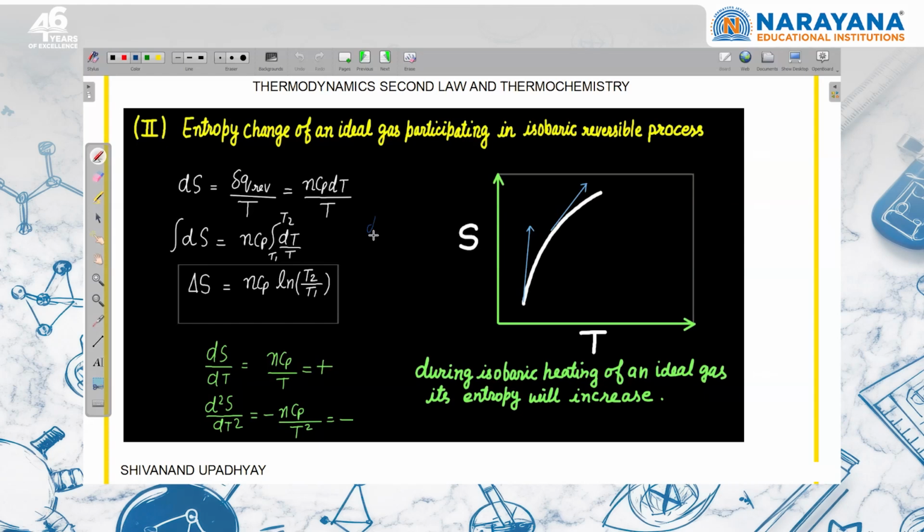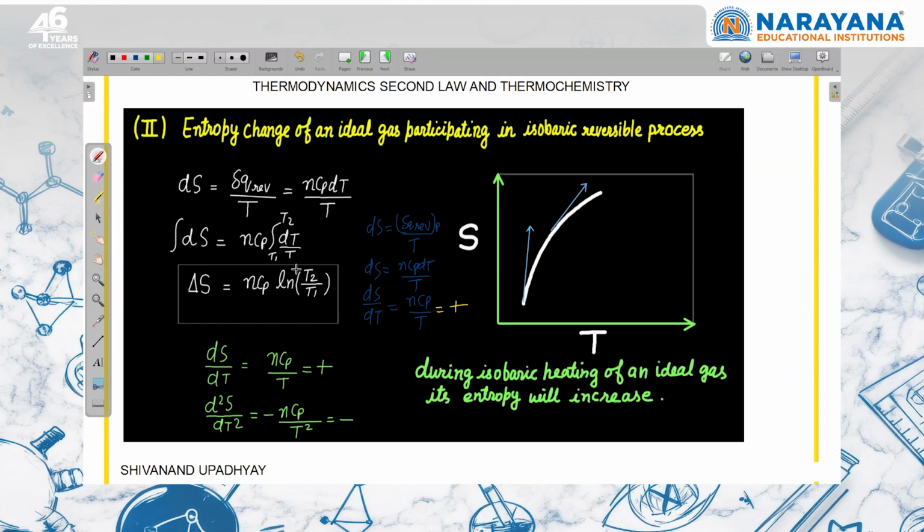We have started that entropy change is equal to dq reversible upon T. Since the process is isobaric, I can write dq reversible at constant pressure as n Cp dT upon T. So from here we can write that dS upon dT is equal to n Cp upon T, right? So this value is going to be positive. That's why the slope on this entropy versus temperature graph is positive.